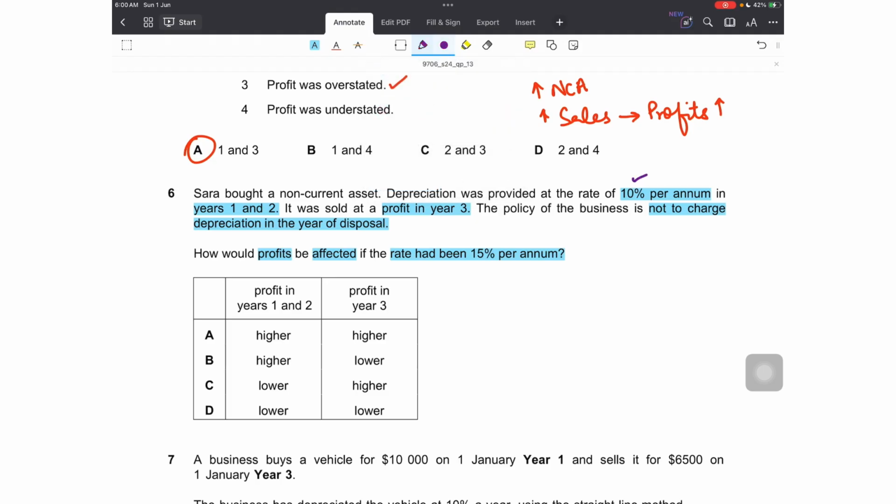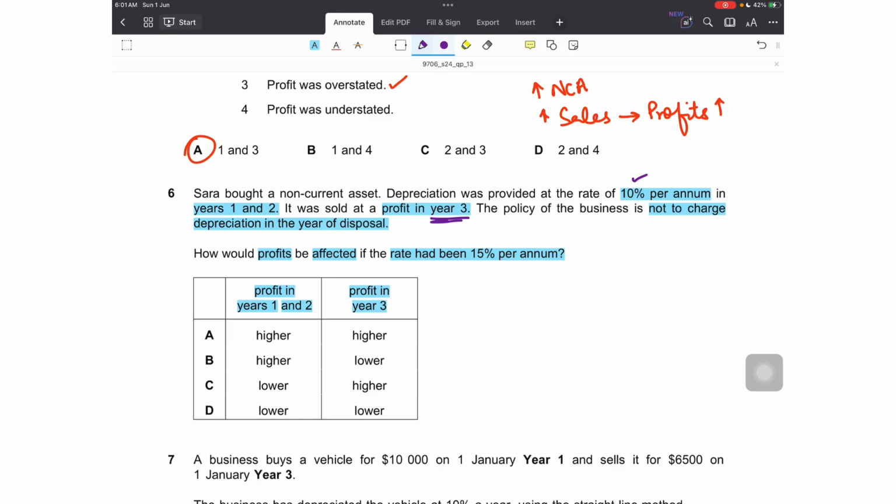Rate currently is 10%, and Sarah charged depreciation of 2 years, year 1 and year 2. She sold that in year 3, and there was no depreciation charge in year 3. Right. Now the question is that what would be the effect on profits, and that too profits in years 1 and year 2 and profit in year 3 if the depreciation rate had been 15%. Interesting.